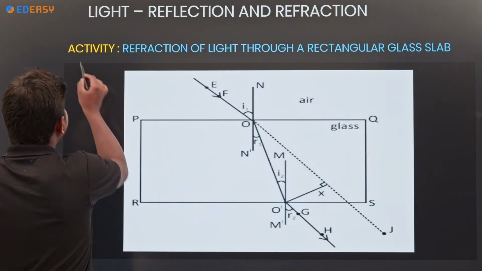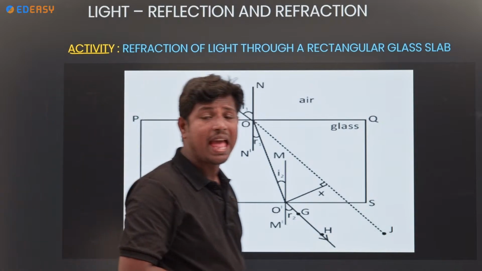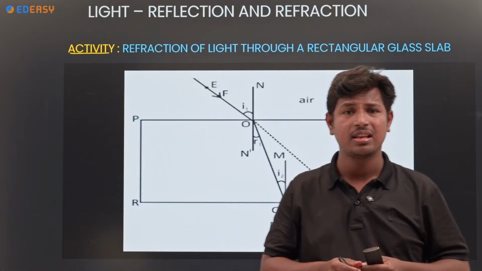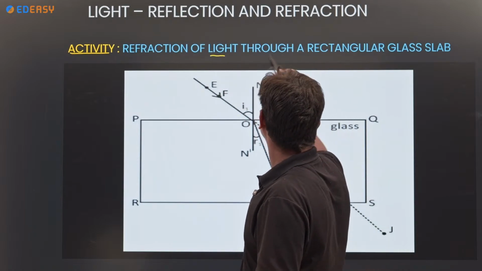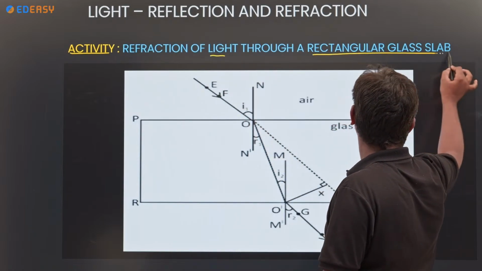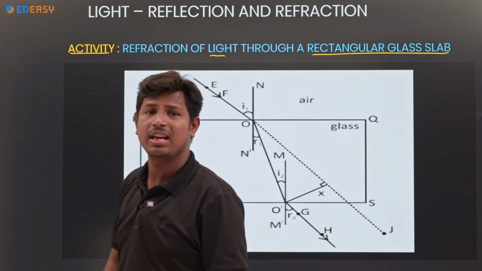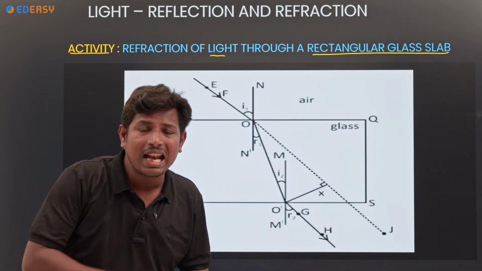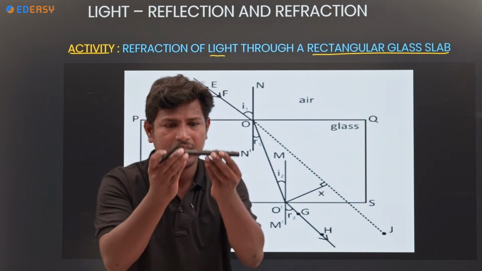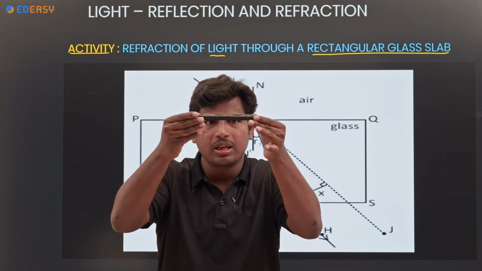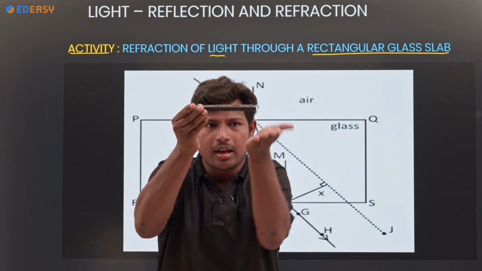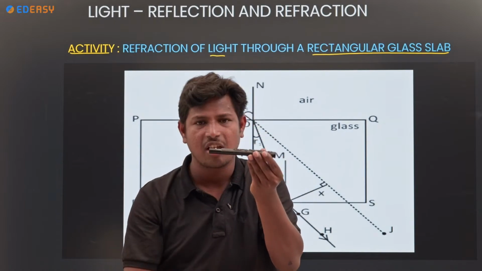Look here, activity. What activity is this? Refraction of light through a rectangular glass slab. Okay, which one do we take here? Rectangular glass slab. Okay, see here, like this will be the rectangular glass slab we take here.